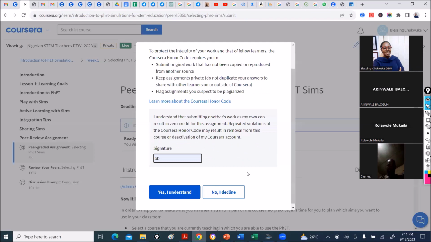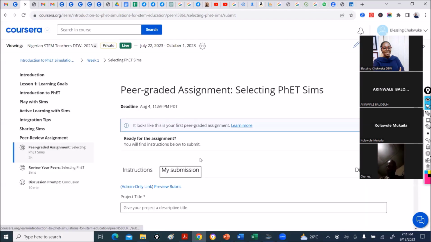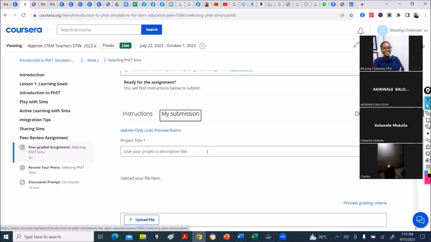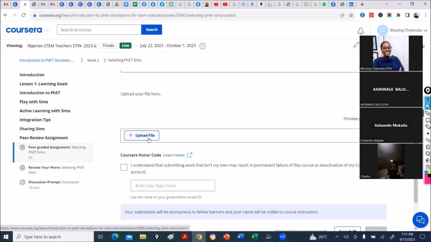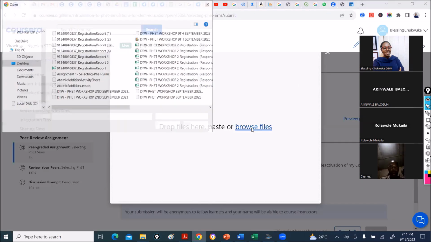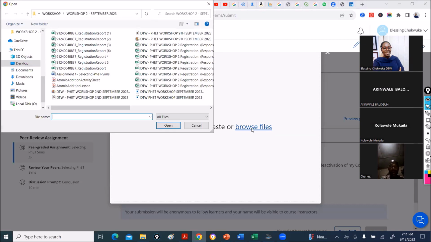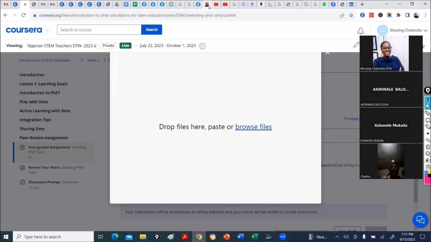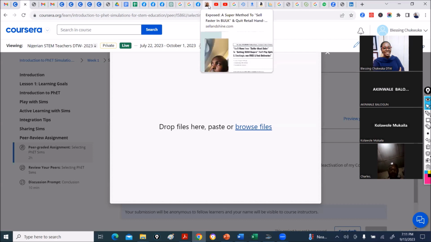Okay, so you are in the submission. You write the project, the title you have given this, which is selecting sim, and put your name to it. Then upload the file. When you click here, it tells you where, browse files. If it's from your computer or from your phone, you go and get that document and select it. Then you click open, and it automatically uploads it to Coursera.